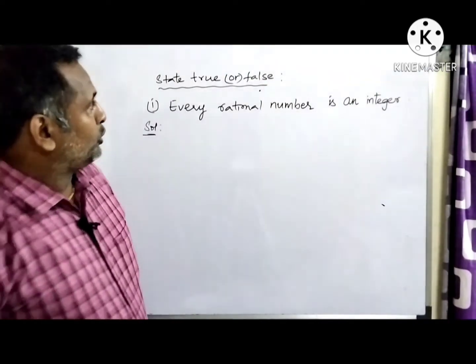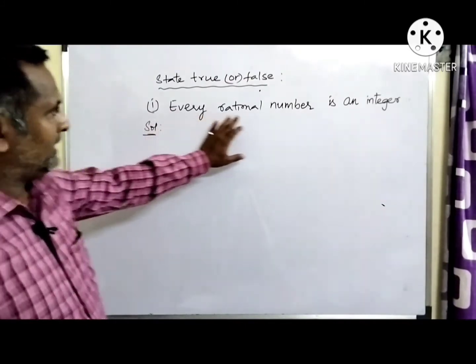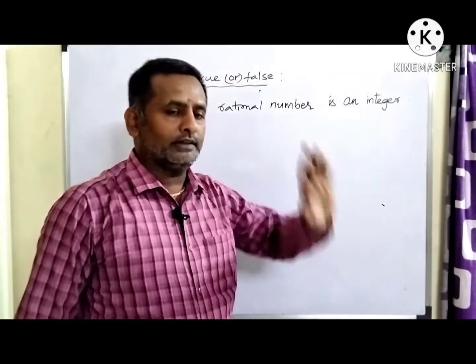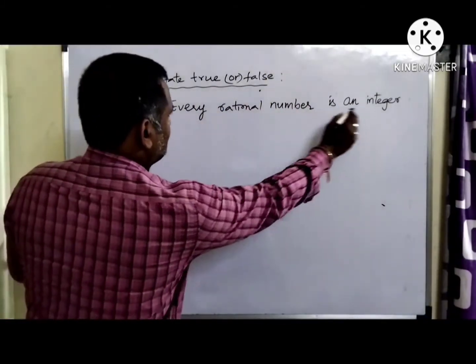Now let's see some true or false questions. Question number 1. Every rational number is an integer. This is the question. Is it true or false? We have to say. Every rational number is an integer.